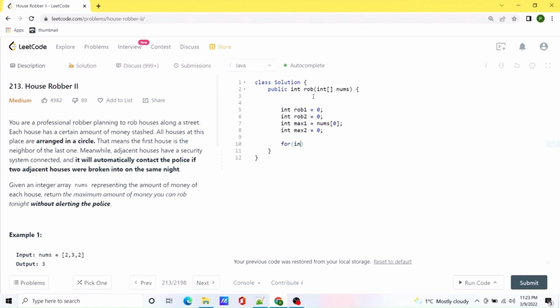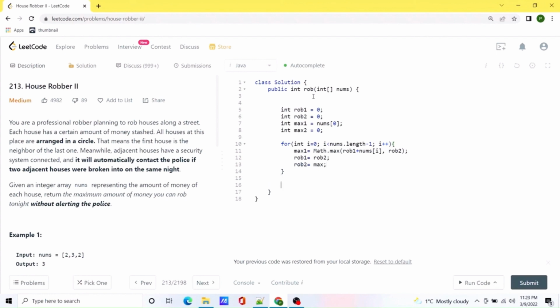Now let's run a for loop starting from the first house. So i equal to 0, i is less than length minus 1, i plus plus. Okay, over here we are going to calculate max1. So max1 would be the maximum value amongst rob1 plus the current number we are at, or the value of rob2. And we also need to update the value of rob1 and rob2. So rob1 would actually become rob2, and rob2 will become the maximum value we have found so far.